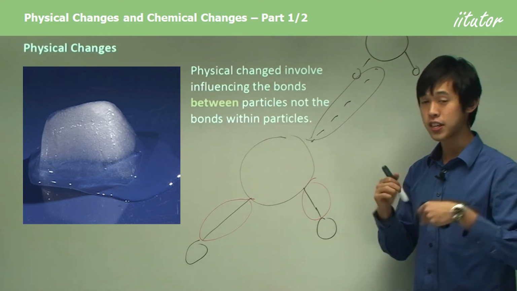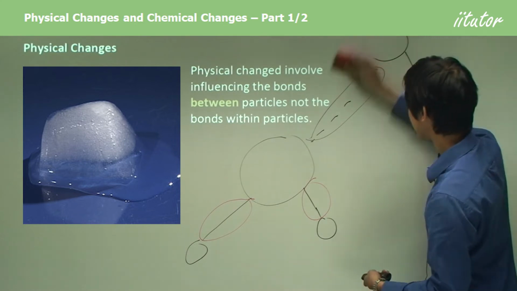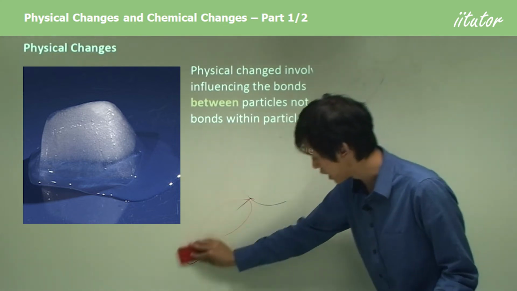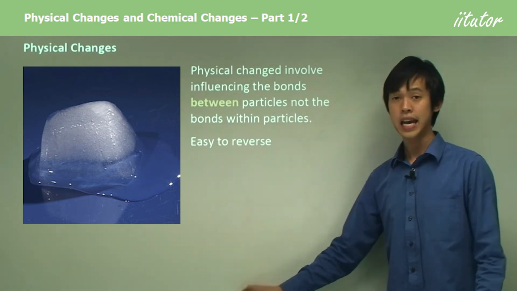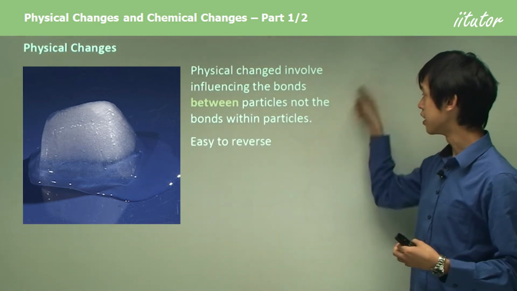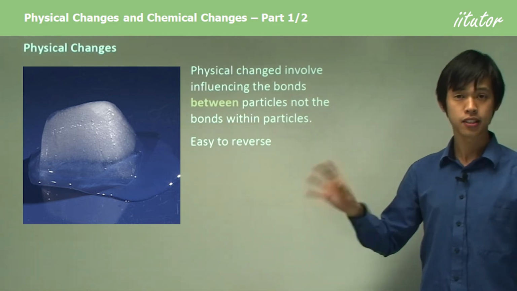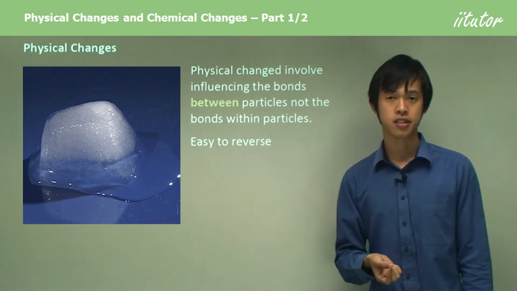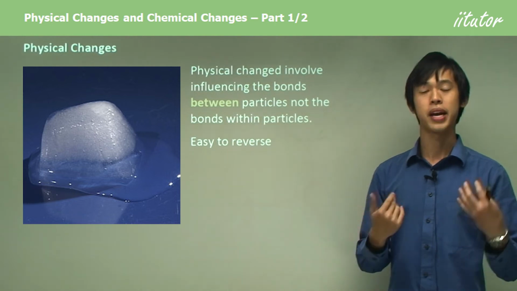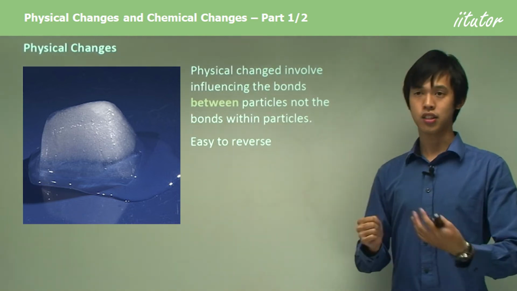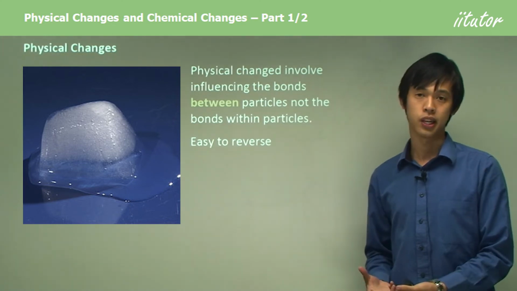And that's the physical representation of what's actually happening in a physical change: bonds between particles, not the bonds inside the particles. Because we're only influencing the bonds between molecules, it makes these changes very easy to reverse. So I can easily turn water into steam and then steam back into water. I can easily turn sodium chloride into sodium chloride solution, then back to sodium chloride crystal.